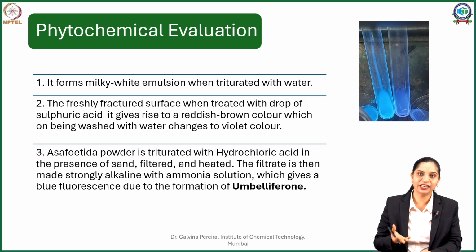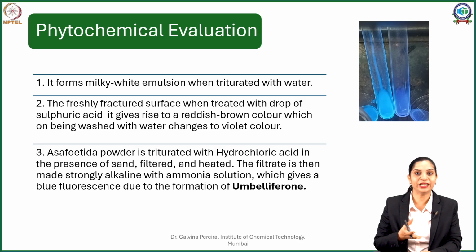Now once that is done, you filter it and heat it. The filtrate also contains the acid, and as a result when you heat it, the process of hydrolysis still continues. Once that is done, you make the pH alkaline because the coumarin shows a very nice fluorescence in the presence of a basic pH. So you initially neutralize the acid, and as the pH goes towards the basic side, you will get the formation of umbelliferone. This umbelliferone can be seen under UV as a bluish fluorescence.